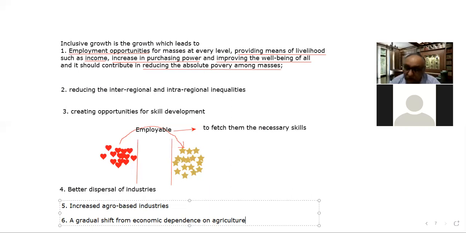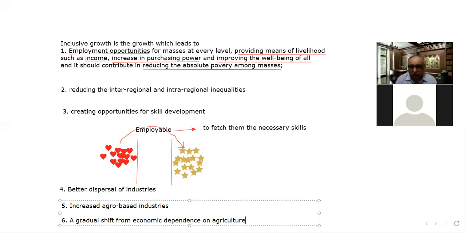The next thing is that if we want to ensure inclusive growth, there is a very important point which needs to be focused on here: the governments need to change their perception of growth.